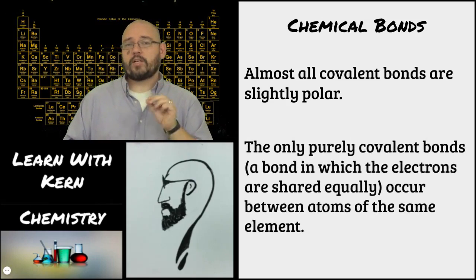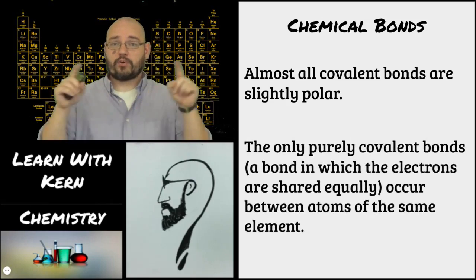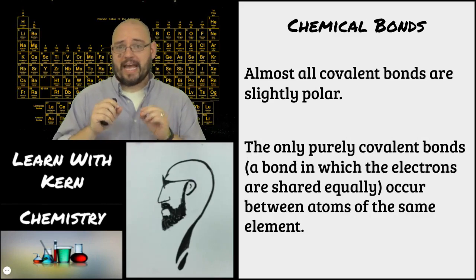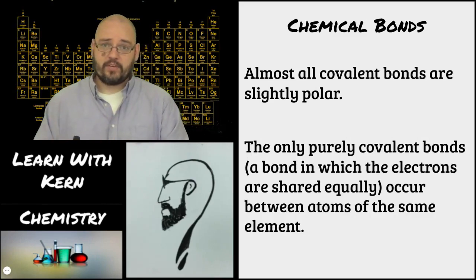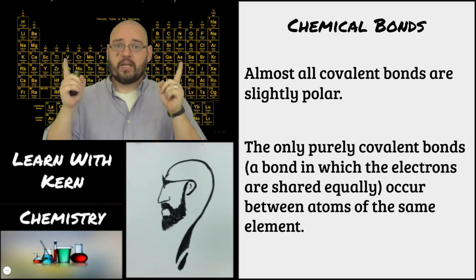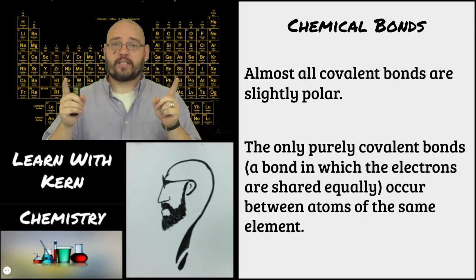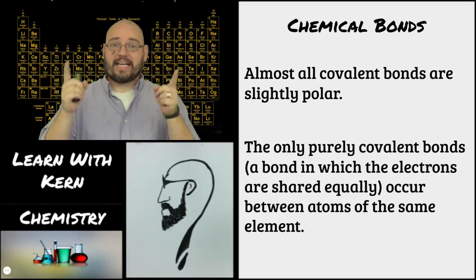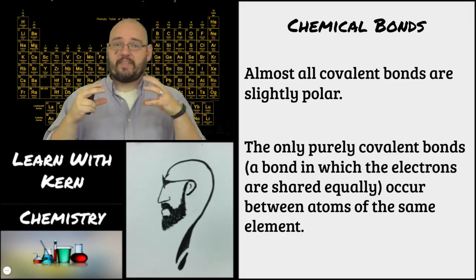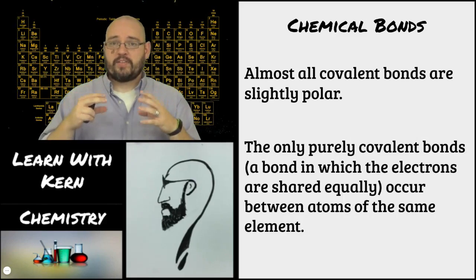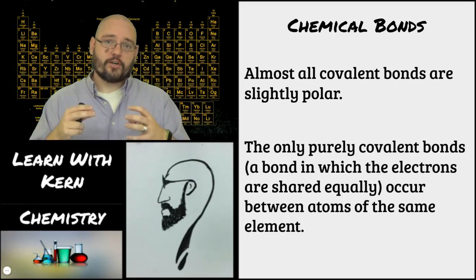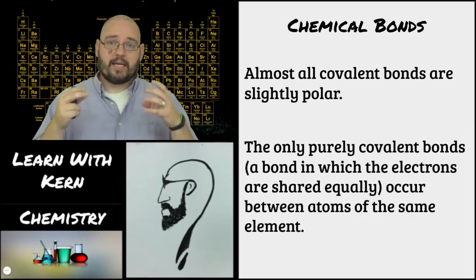The only purely covalent bond, which means complete equal sharing of the electrons, is going to come between atoms of the same element. So if you have an oxygen atom combining with another oxygen atom, they're both oxygen, they have the same electronegativity, they want those electrons exactly the same amount, so when they share those electrons, they're going to share them equally. That is a purely covalent bond. The only purely covalent bond happens whenever electrons are shared between atoms of the same element.